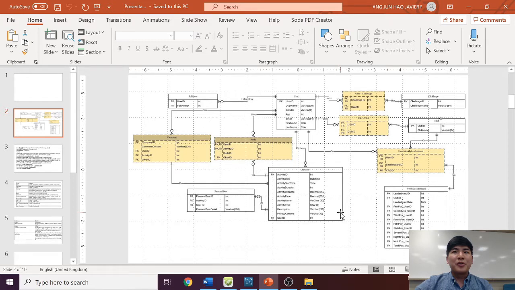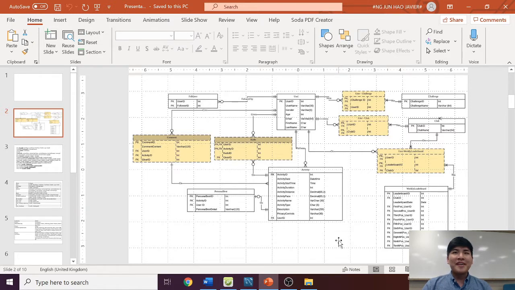Next, one user can perform 0 or more activities, but an activity can only be performed by one and only one user. One user is able to give 0 or more kudos, however, one kudo belongs to one and only one user. An activity can receive 0 to many kudos, however, each kudo must belong to one and only one activity.